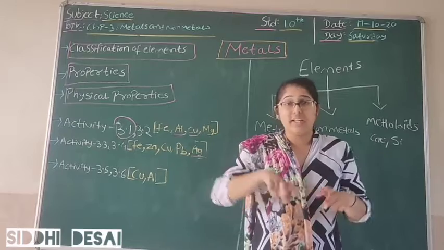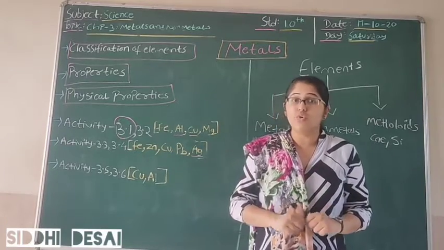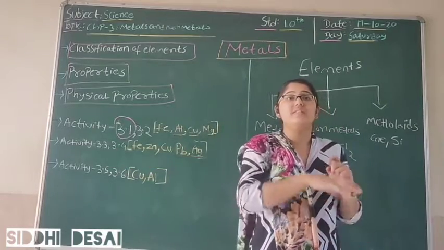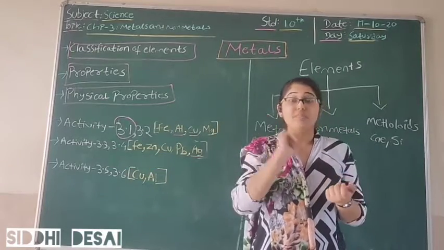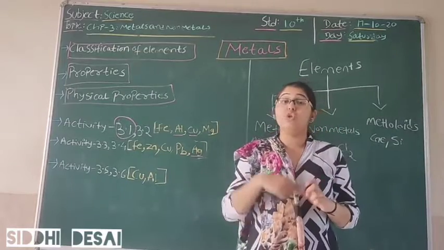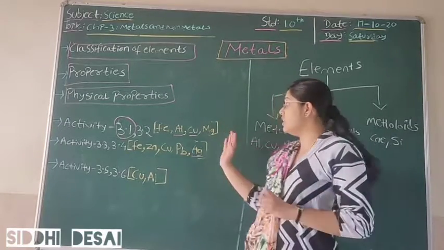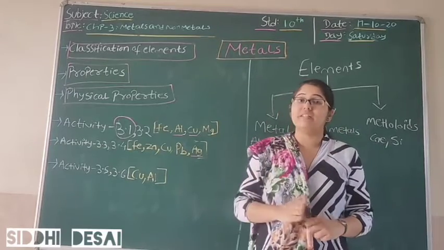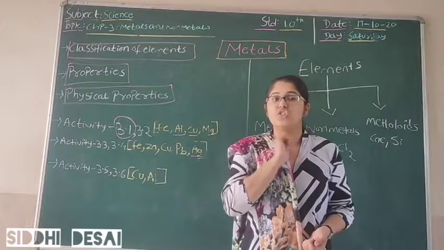In the very next step, we are going to rub all of these metals with sandpaper. As soon as you rub with sandpaper, you will see some changes in the appearance of the metal. That shows that metals have lustrous properties.